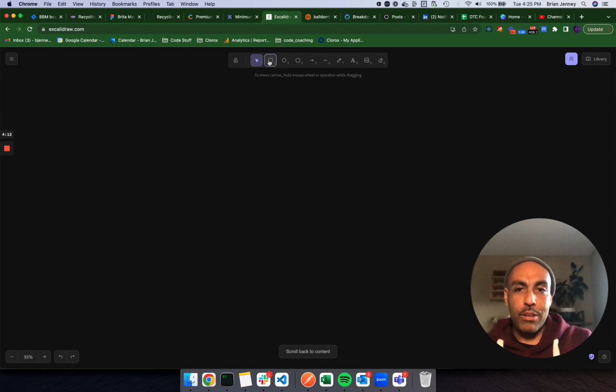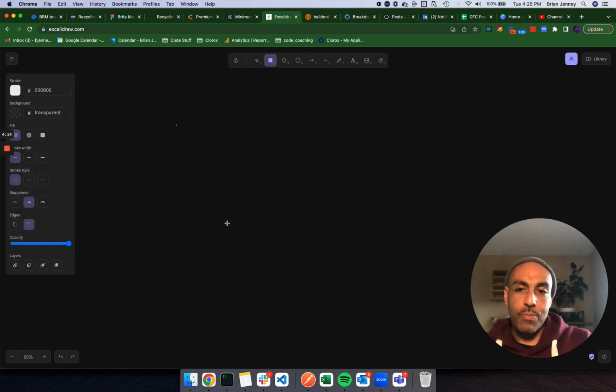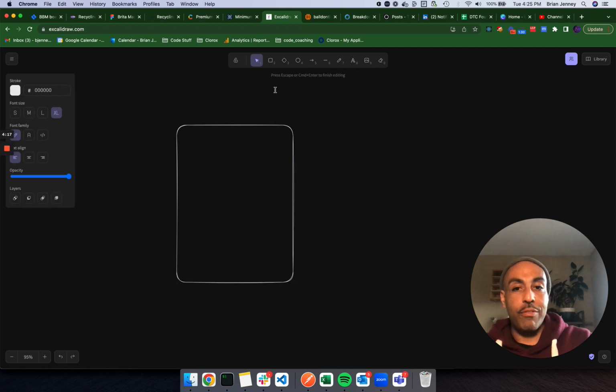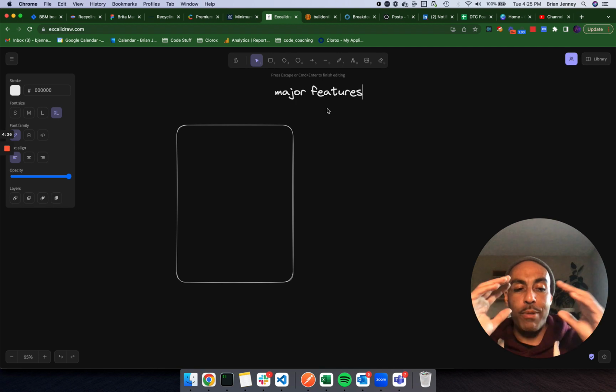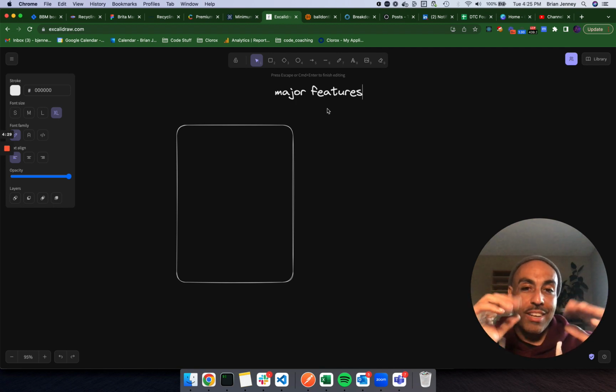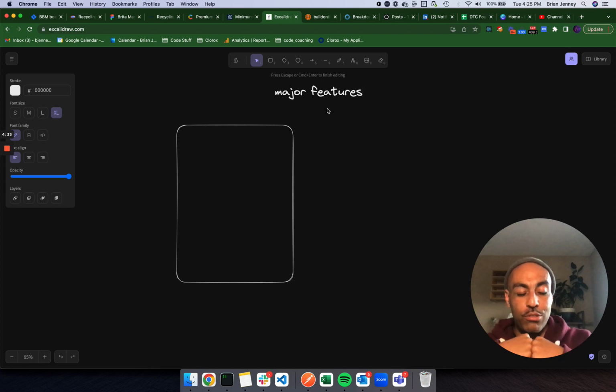So I'm going to make a really rough sketch of what we want to do. We're going to have the main page. We're going to think of our major features, right? So major features of the app. I tend to think of features in a web app by page. Maybe you have a different idea. You could just write these down. Everybody's flow is different. What's really important is that you actually have a flow of what you want to accomplish and what a user should accomplish by coming into your app, or else you just have nothing.